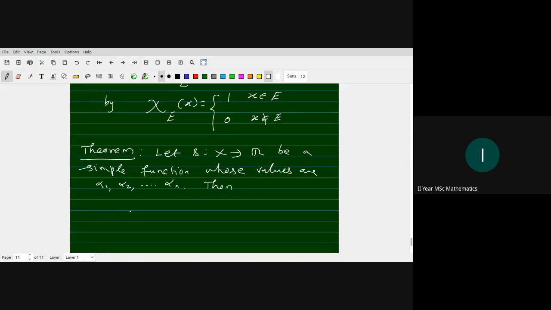Then this simple function can be written as the linear combination of characteristic functions: summation i from 1 to n, alpha i times the characteristic function of E i,